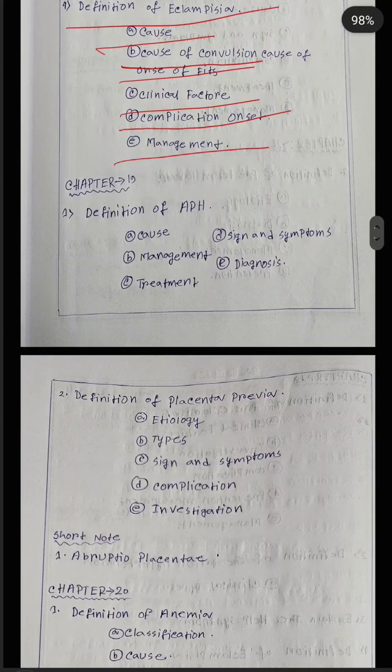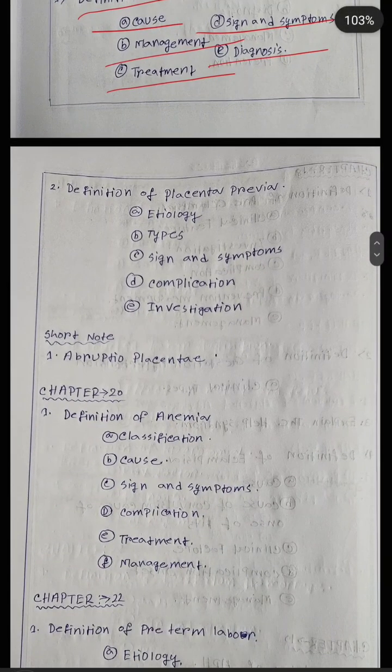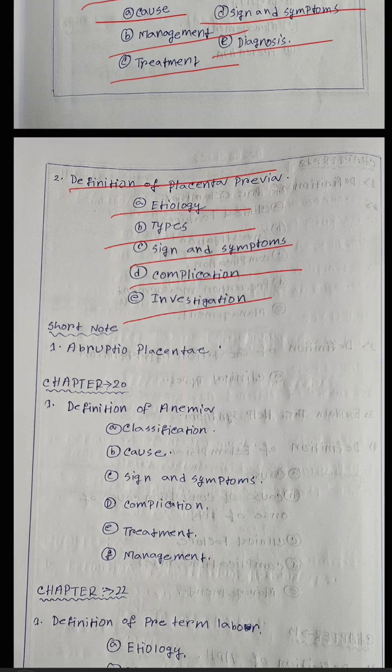Next, chapter number 18: definition of APH. APH full form is antepartum hemorrhage. Causes of antepartum hemorrhage, management, treatment of antepartum hemorrhage, signs and symptoms of hemorrhage, diagnosis of antepartum hemorrhage. Next, definition of placenta previa, etiology of placenta previa, type, signs and symptoms of placenta previa, complication and investigation of placenta previa.